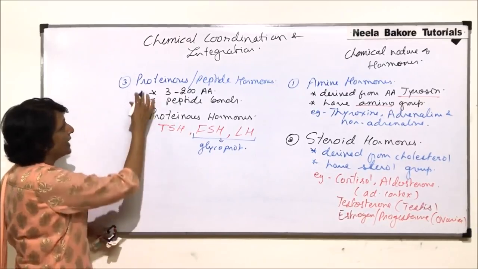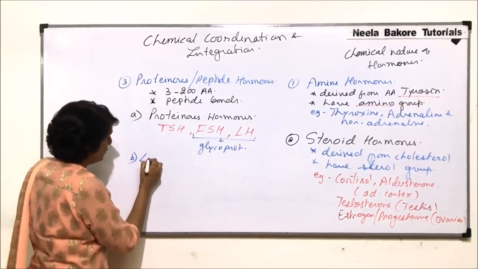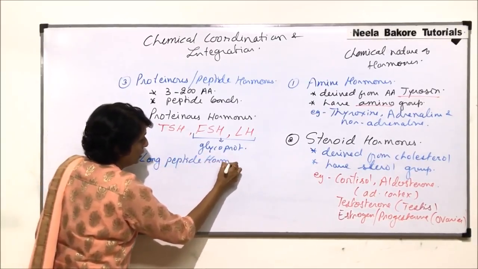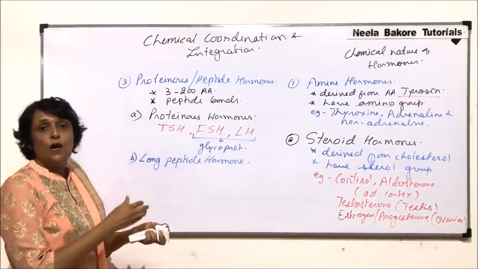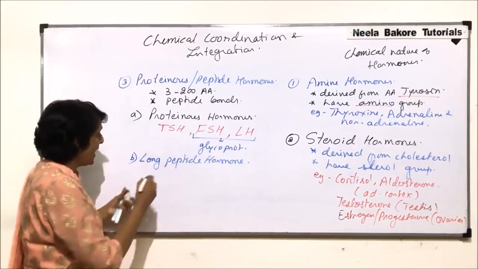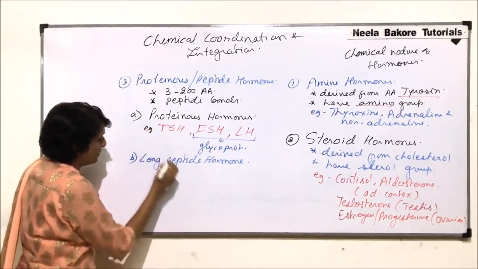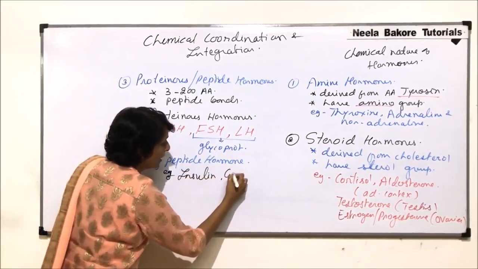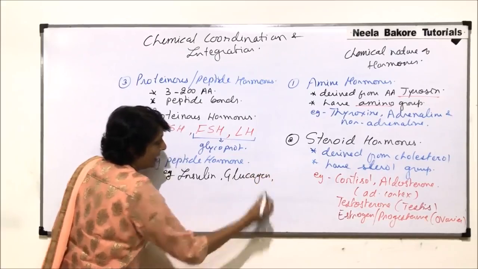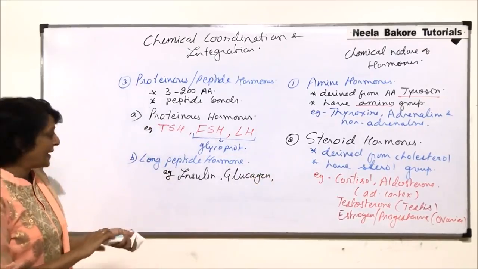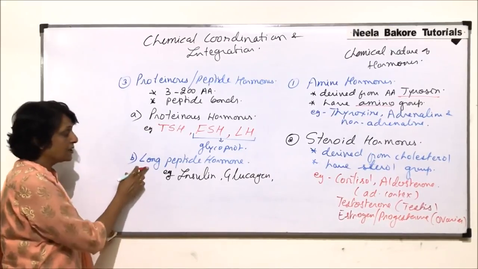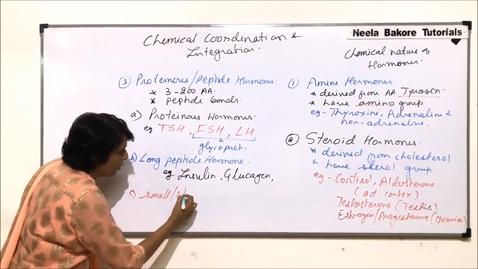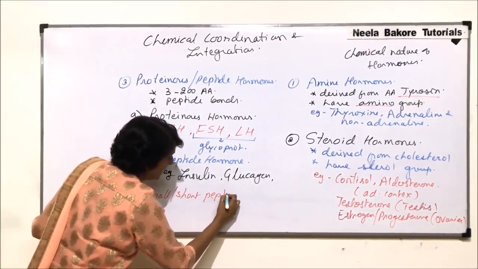The second category under proteinous is known as long peptide hormones. Long peptide hormones are made up of a long chain of amino acids, and this category includes insulin and glucagon. These are some important examples that we are writing. And the third category is a small or short peptide hormone.